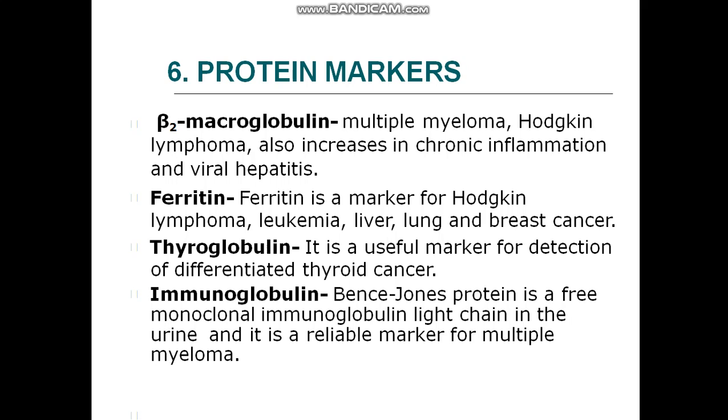Ferritin is a marker for Hodgkin lymphoma, leukemia, lung, liver and breast cancer. Ferritin is a protein which stores iron in the body. Thyroglobulin is a useful marker for detection of differentiated thyroid cancer. Bence Jones protein is a monoclonal immunoglobulin light chain in the urine and it is a reliable marker for multiple myeloma.